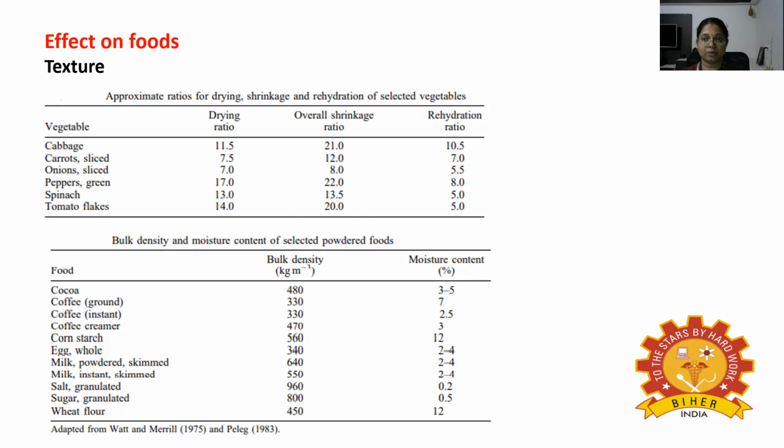First we'll see about the texture. The changes to the texture of solid foods are an important cause of quality deterioration. The nature and extent of pre-treatments, the type and extent of size reduction and peeling each affect the texture of rehydrated fruits and vegetables. The loss of texture in these products is caused by gelatinization of starch, crystallization of cellulose, and localized variations in the moisture content during drying, which set up internal stresses.